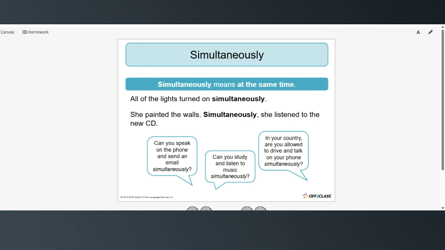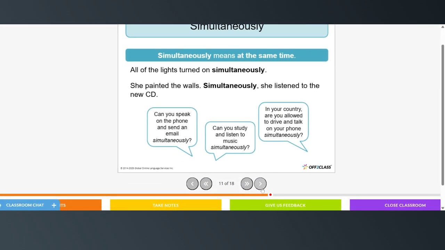And here are some questions, and if you'd like, you can answer these in the comments. Can you speak on the phone and send an email simultaneously? Can you study and listen to music simultaneously? In your country, are you allowed to drive and talk on the phone simultaneously?